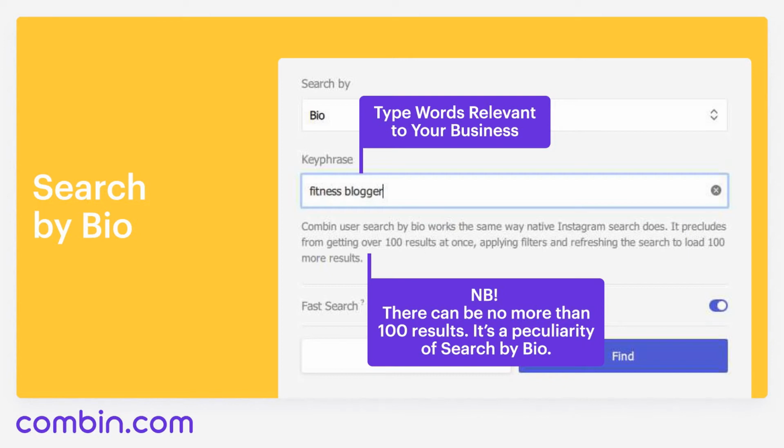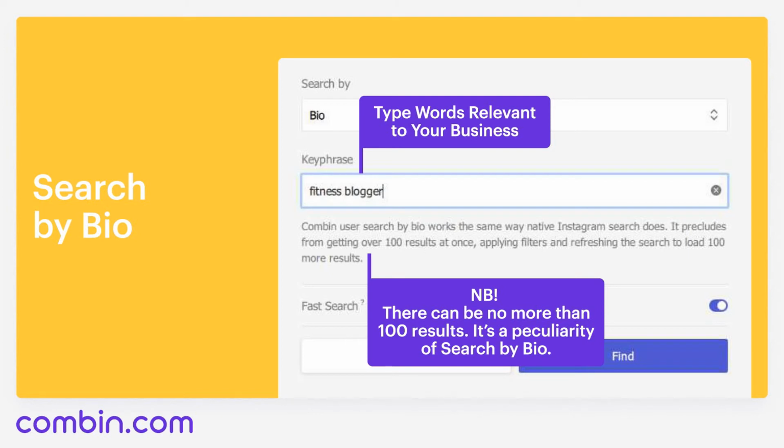For example, if you are an owner of a running shop or a supplier of healthy food or sport nutrition, you can search by the word fitness obsessed or something like yoga, sweat fit, workout video, fly fit, personal training, etc. It's a surefire way to find the audience that will be 100% interested in your account.